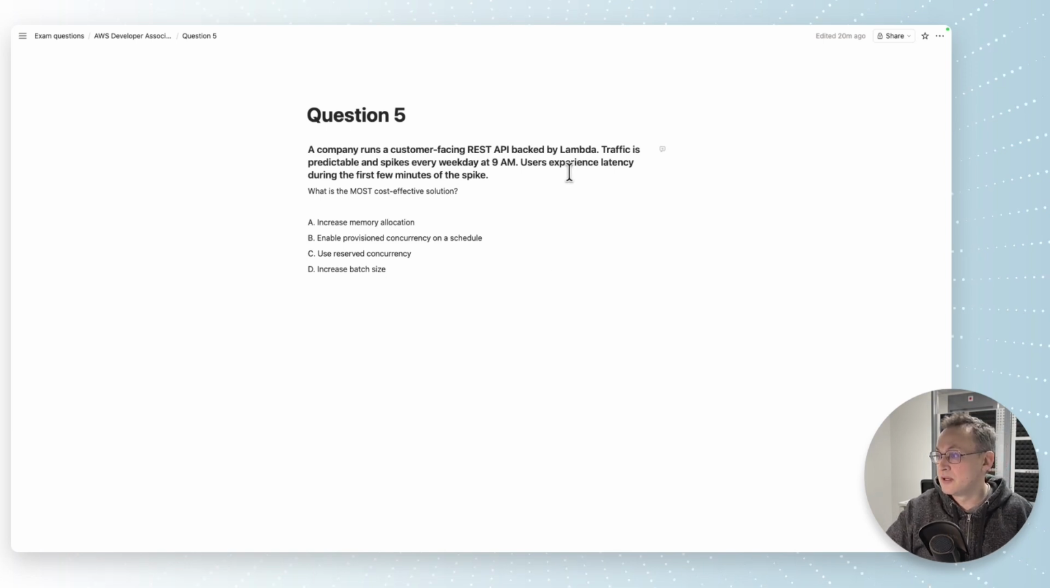When something in the question says that something is predictable and happens only at a certain time, then a scheduled action is the correct answer.